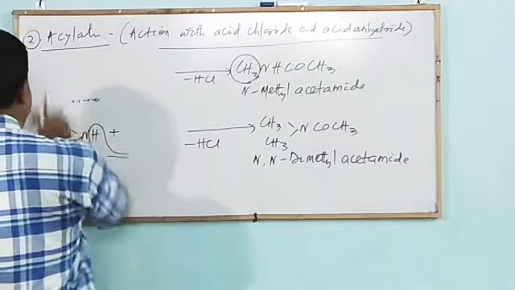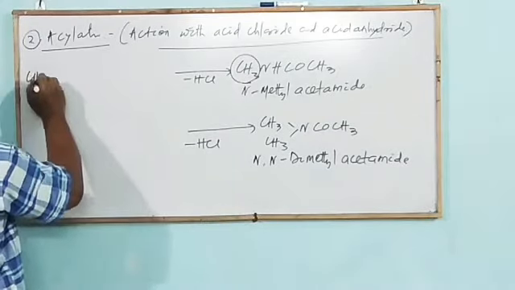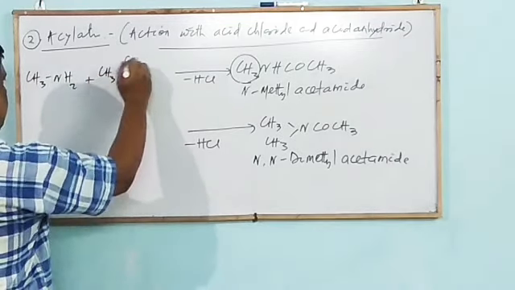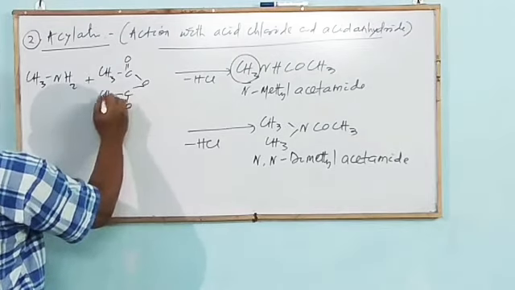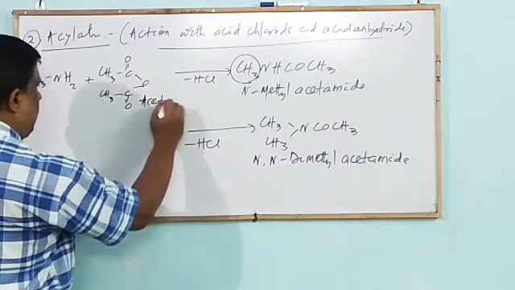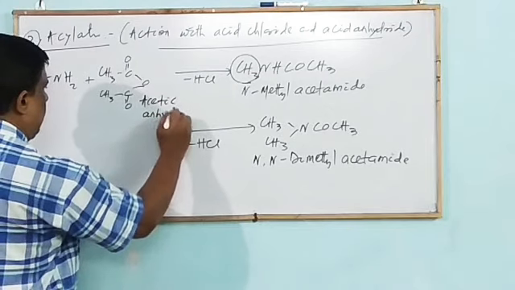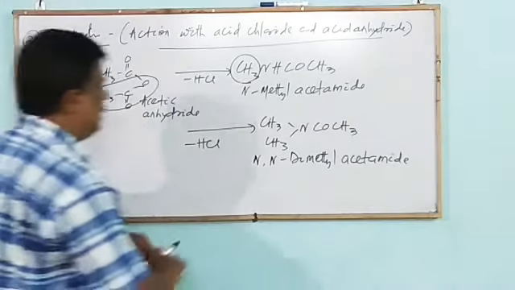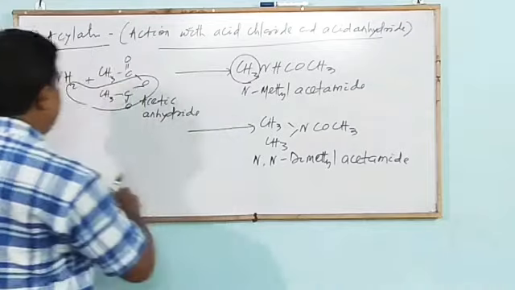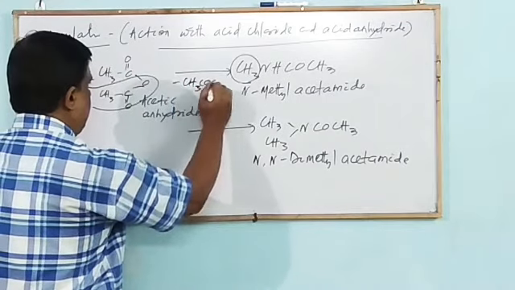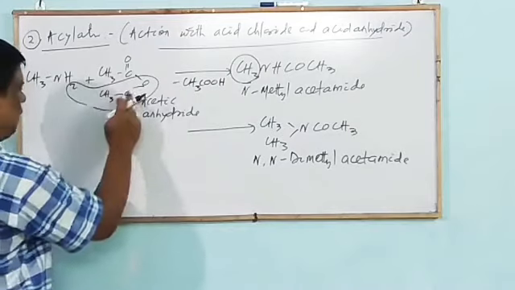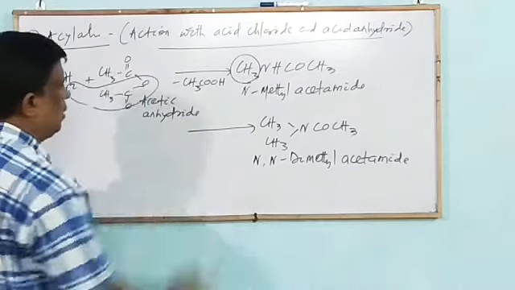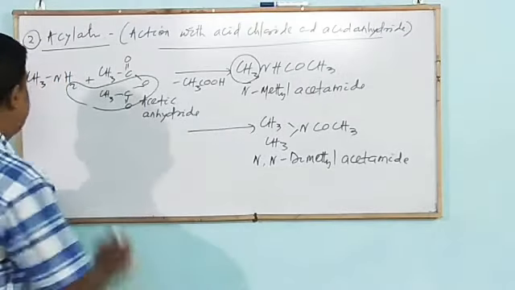Primary amine, methylamine, reacts with acetic anhydride. The same main product is formed, only the byproduct changes, that is CH3COOH. The byproduct is CH3COOH, and the main product is CH3NHCOCH3, the same N-methyl acetamide.